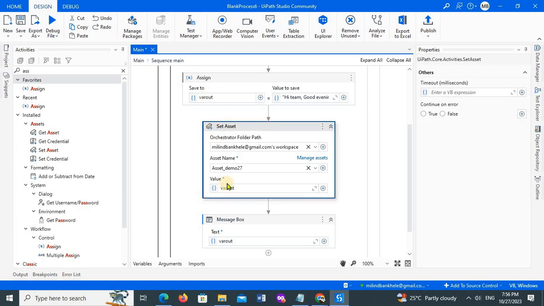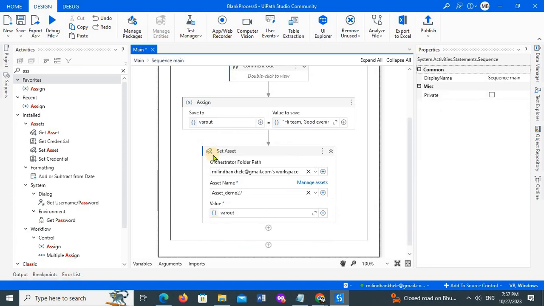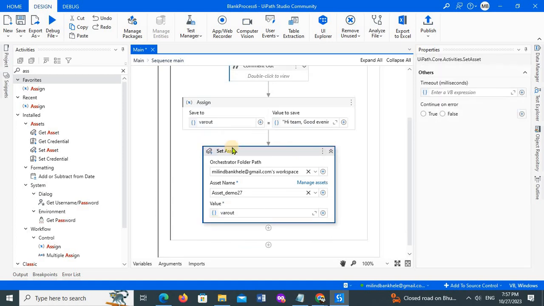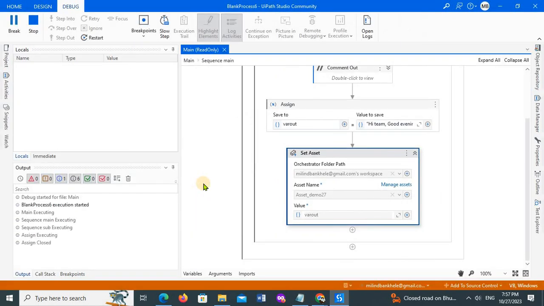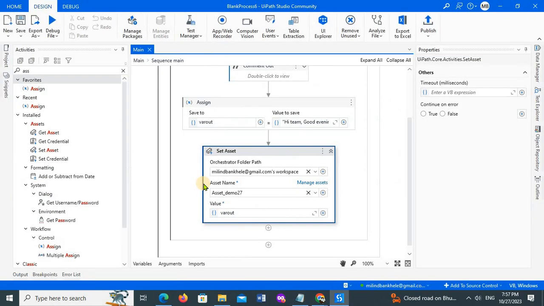In real projects we usually can't use hard coded values, so instead we use variables. I have passed that value inside this variable and I'll use this variable here. Otherwise I can put the hard coded value as well, that is also fine. I don't require the output value here, because I'm not storing anything, I'm updating the existing value: hi team, good evening. I'll just execute this, and it will execute successfully.